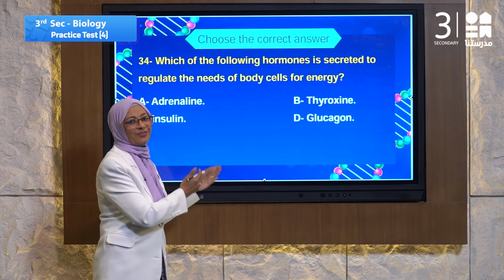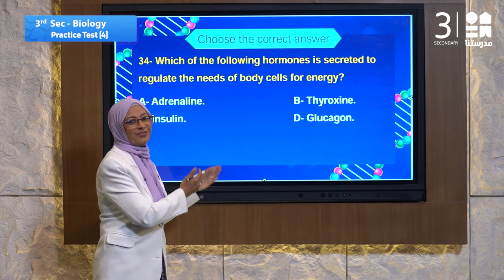Number C, putting the 2N nucleus of a somatic cell instead of the nucleus of the sperm. Let's read D. Putting the 2N nucleus of the somatic cell instead of the nucleus of an egg. It's the answer. We put the 2N nucleus of a somatic cell instead of the nucleus of an egg to make a clone.